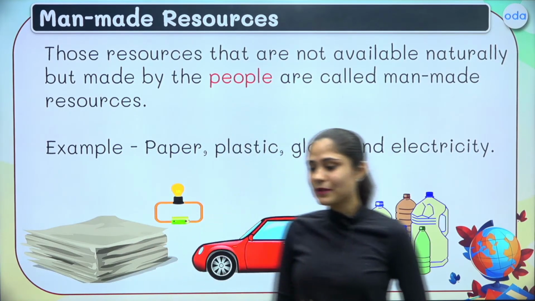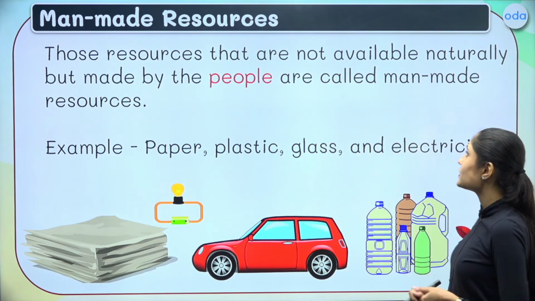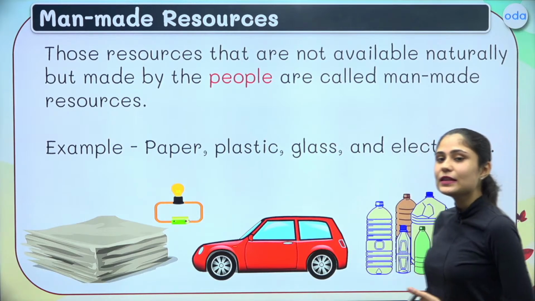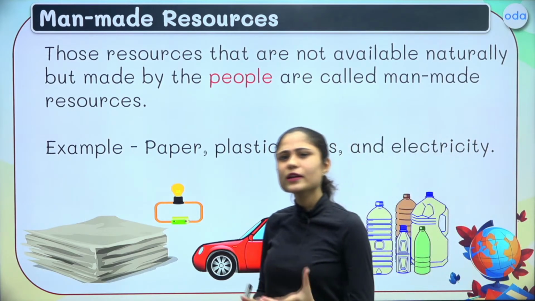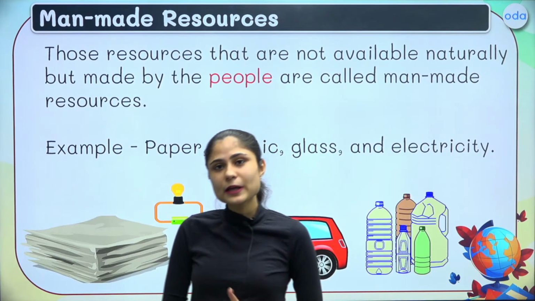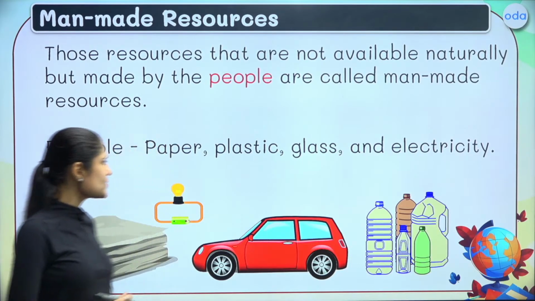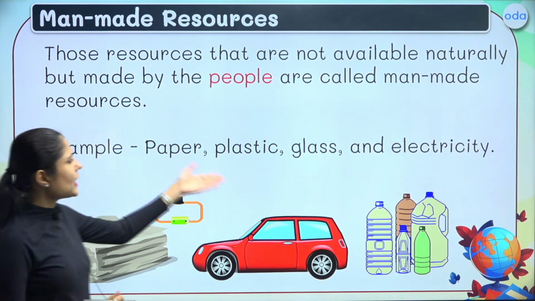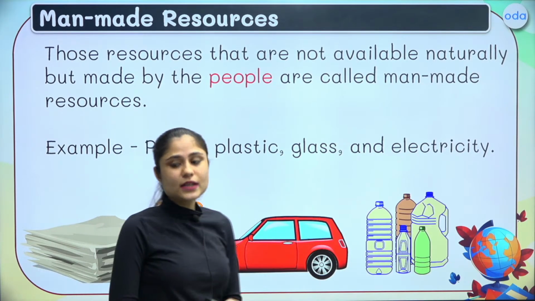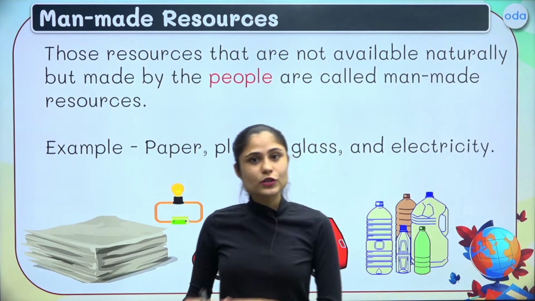So, resources not available naturally but made by people are known as man-made resources. Very good examples: you write on notebooks. The paper in these notebooks was not readily available in nature, right, dear students? So, paper, plastic, glass and electricity are all examples of man-made resources.